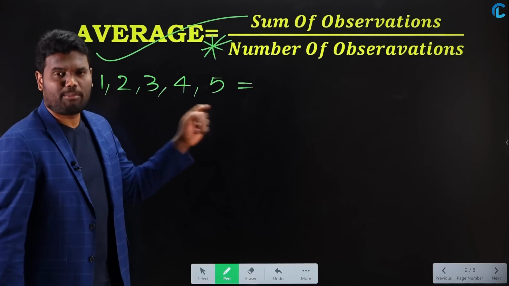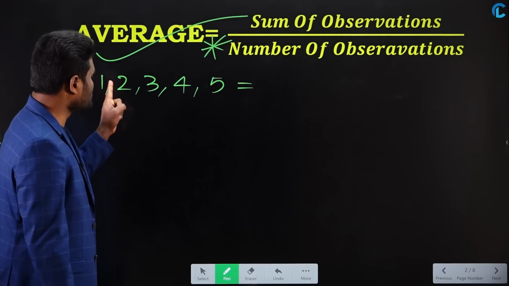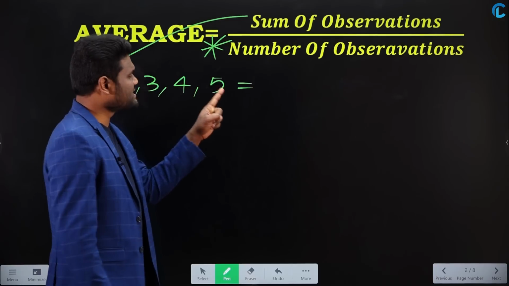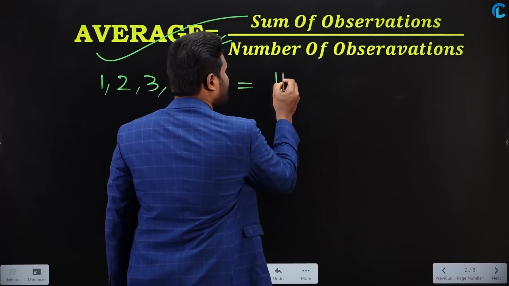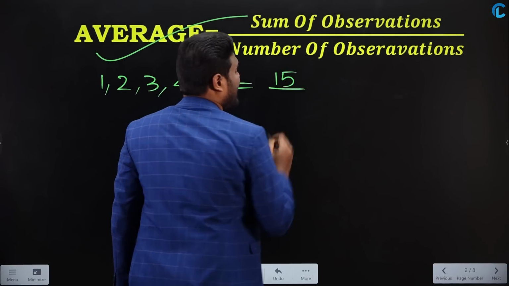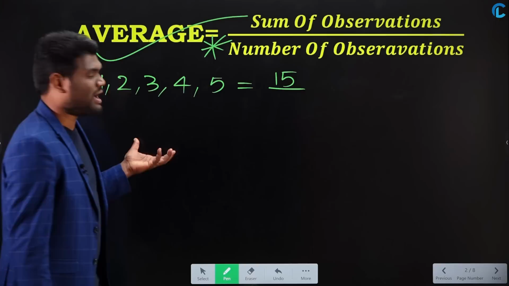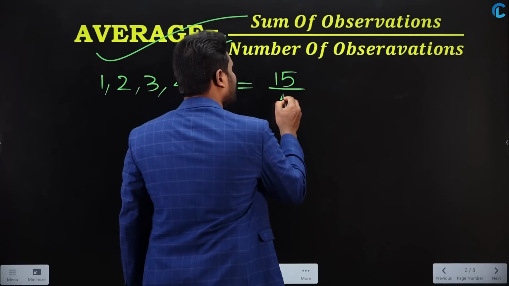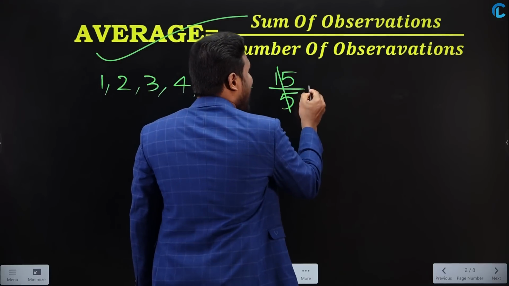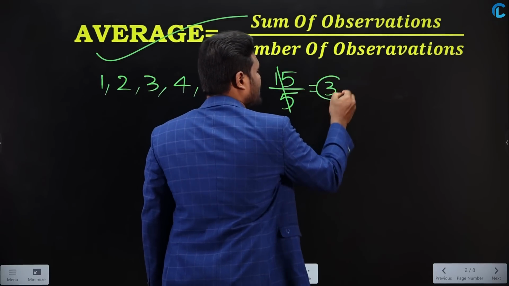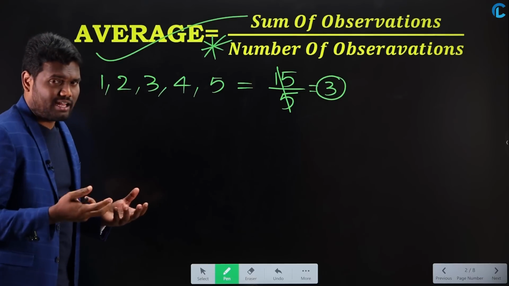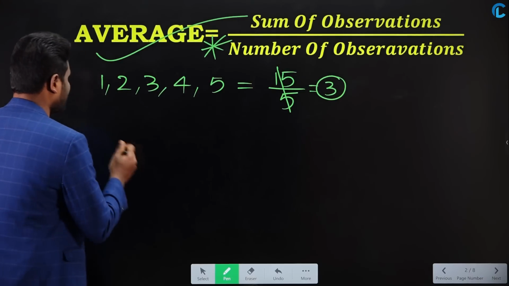When you calculate the sum, 1 plus 2 plus 3 plus 4 plus 5, the sum is 15, divided by the number of numbers. How many numbers do you have? 5. So the average is 3. Yes or no?